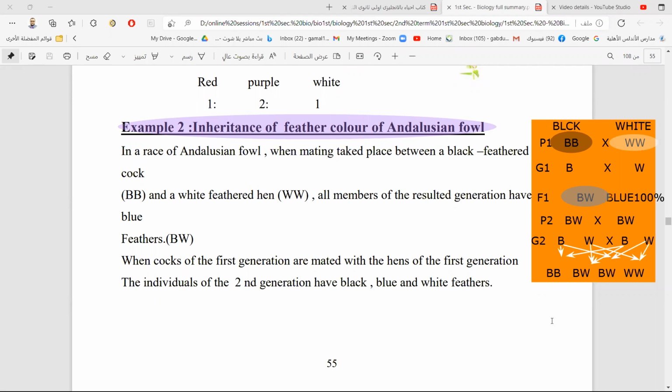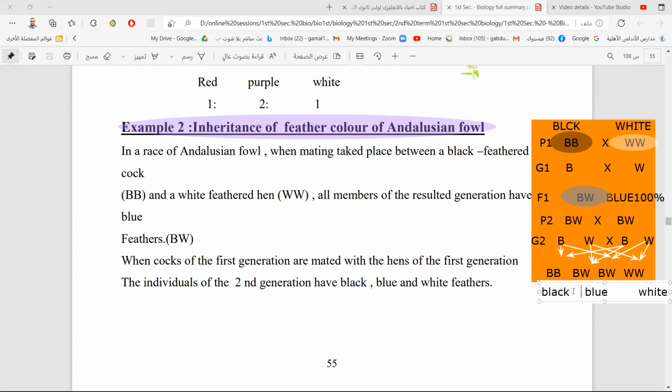What is the phenotype here? The one which is B capital, B capital is black, and both of the BW are blue, and finally W capital, W capital is what? White.